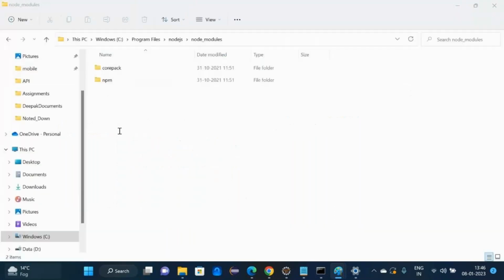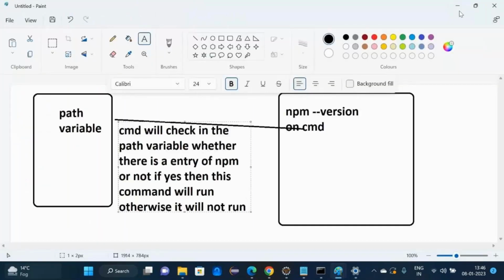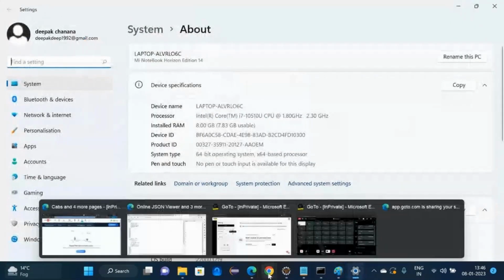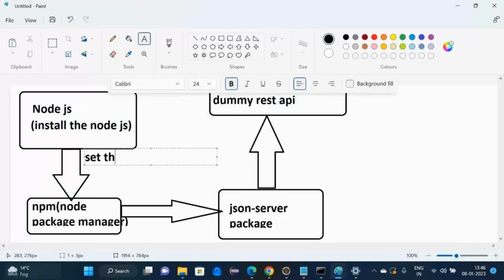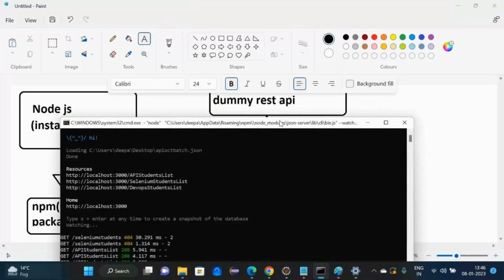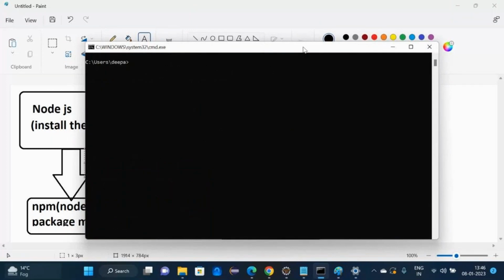Now you need to check after setting the path variable and check the versions. Go to CMD, clear screen, CLS. Node hyphen version. It is giving you the version. In the same way, npm hyphen version. Both the commands are working. We have set up the path variables for npm.